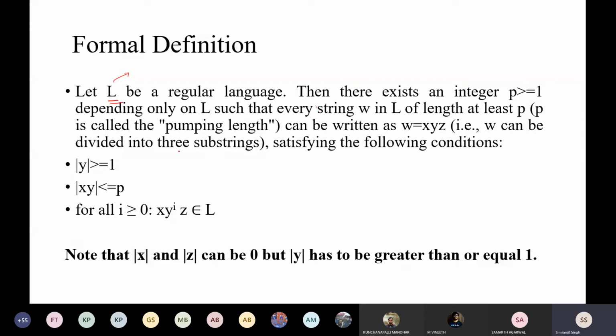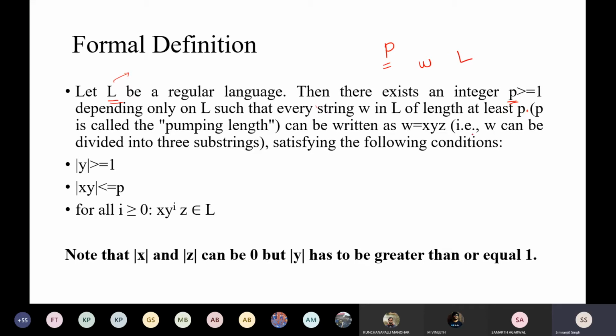So every language you give to the pumping lemma, first of all it will assume that this is a regular language. So, L is a regular language, then there exists an integer p. This integer p is your pumping integer. Keep in mind that p should be greater than or equal to 1, depending upon L, such that every string w in L of length at least p.